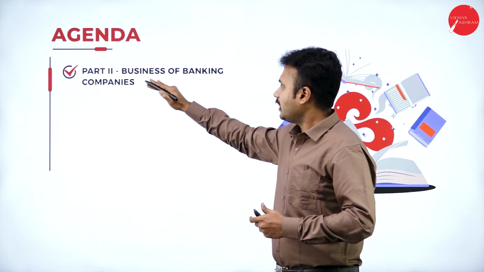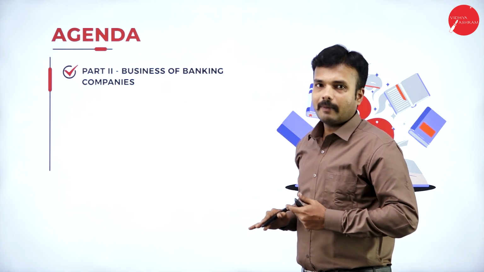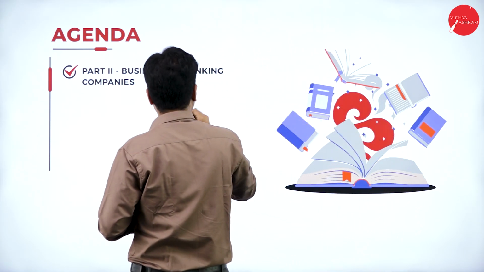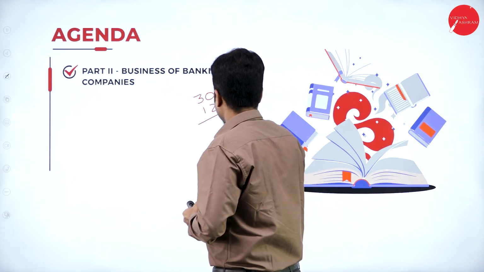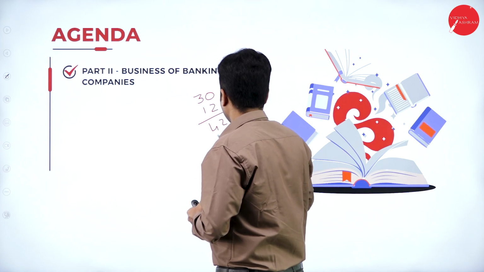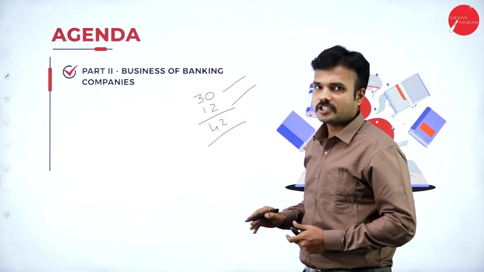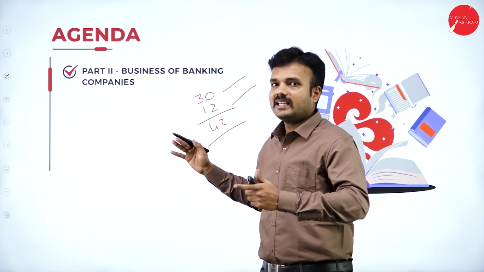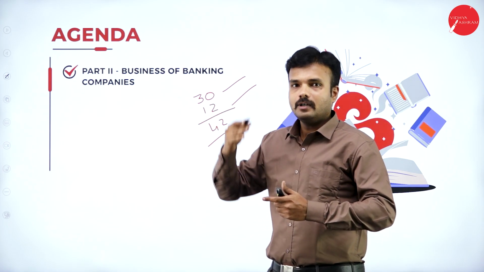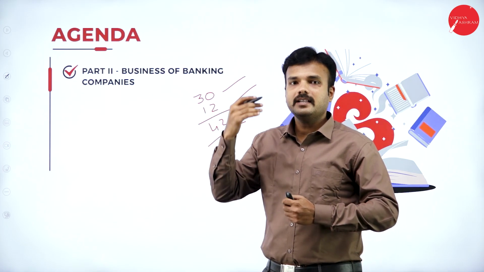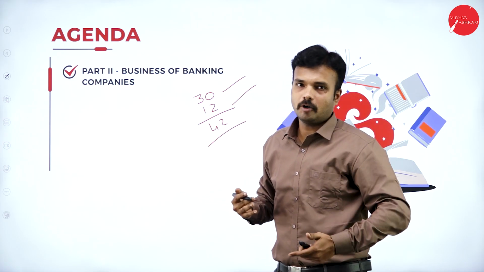Right. So when it comes to Part 2, that is business of a banking company, it consists of 30 sections and 12 subsections. Totally it is 42, right? It is a bulk in quantity, but we cannot go through all the 30 sections and 12 subsections. So we have chosen the important topics from the exam point of view, and we are going with only the important topics.